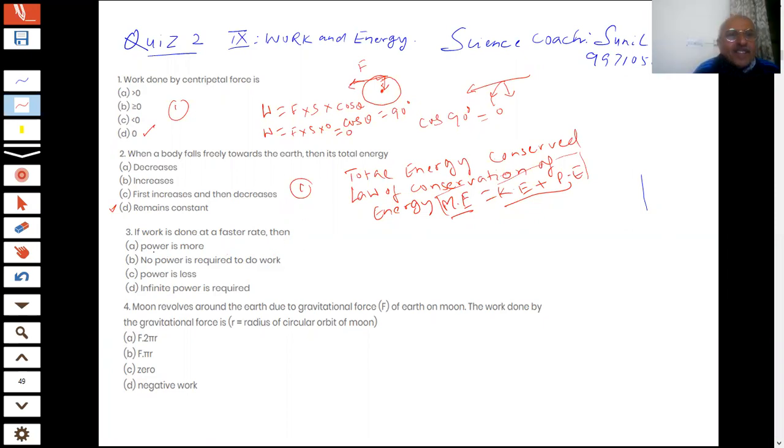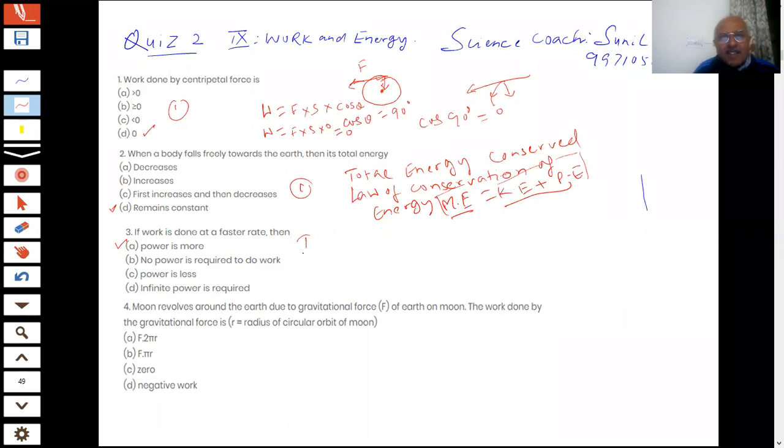Next question on the screen, students. If work is done at a faster rate, then power is more, no power is required to do the work, power is less, or infinite power is required, students. What is the answer to the third question, students? So A part is the answer. Power is more. That is the correct answer.